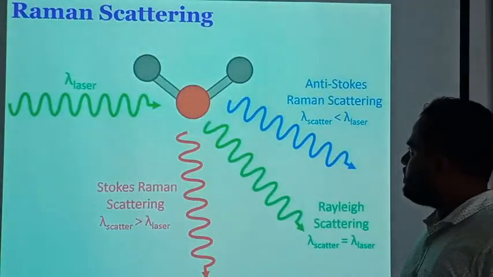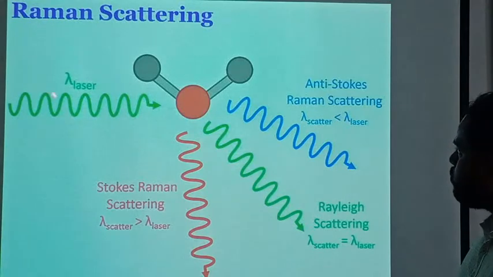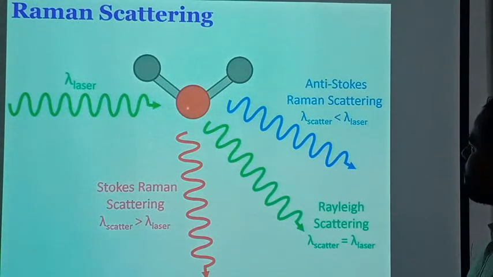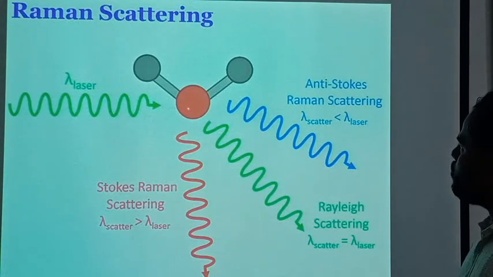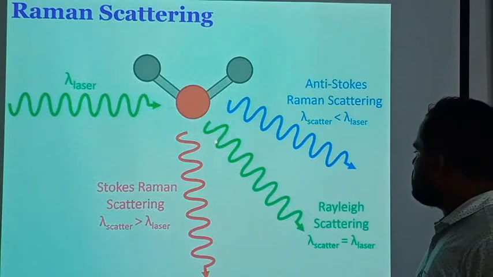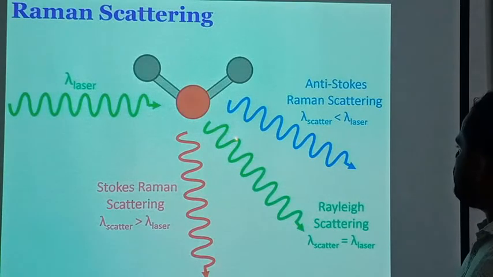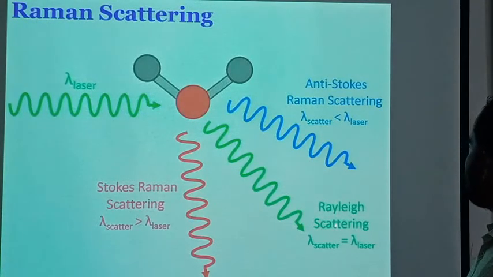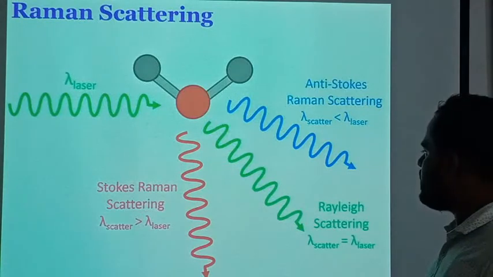Then Raman scattering. When a photon is incident on a molecule, most of the wavelength will not change after the scattering. This unchanged wavelength phenomenon is known as Rayleigh scattering.